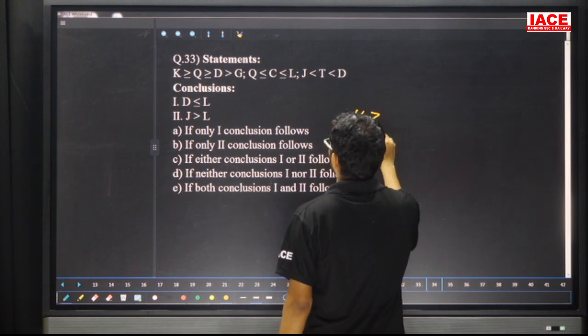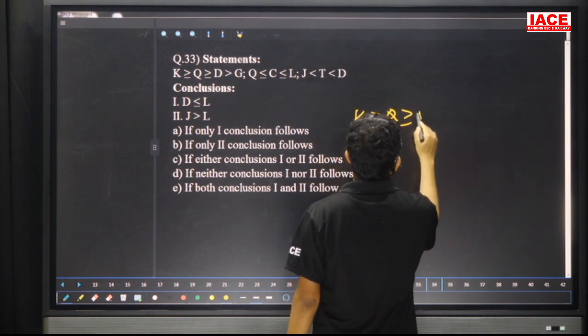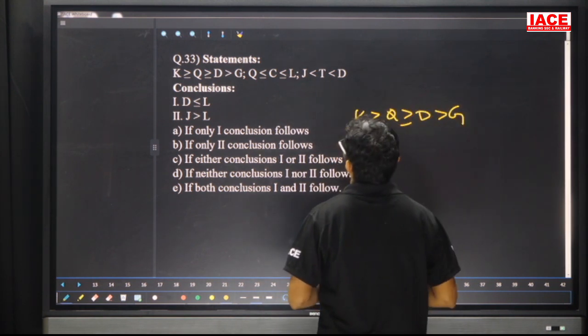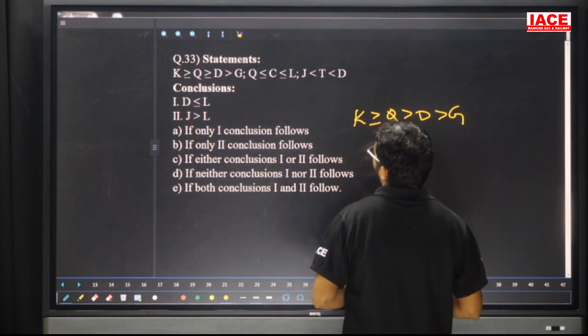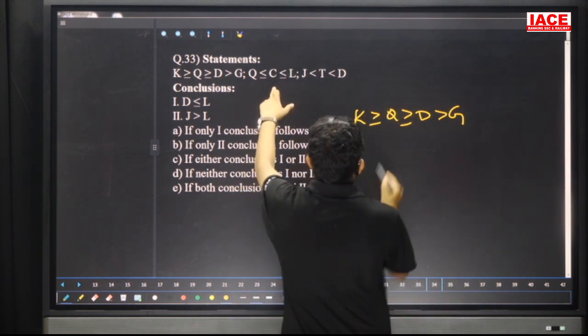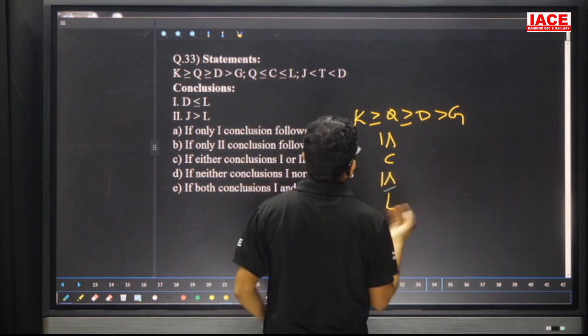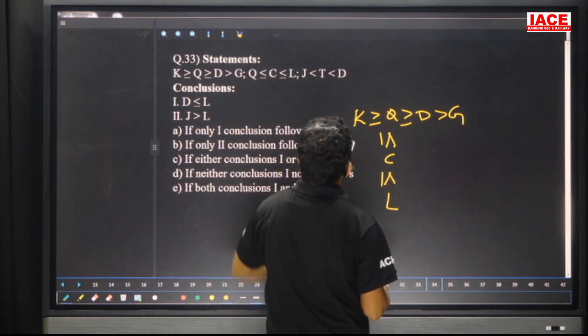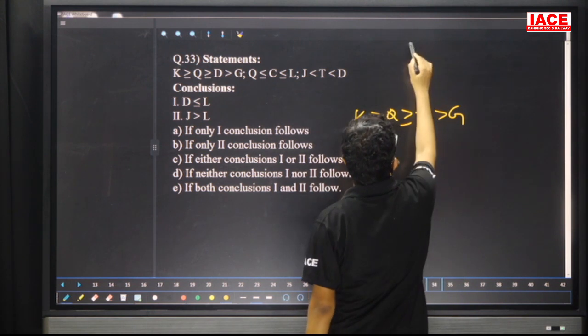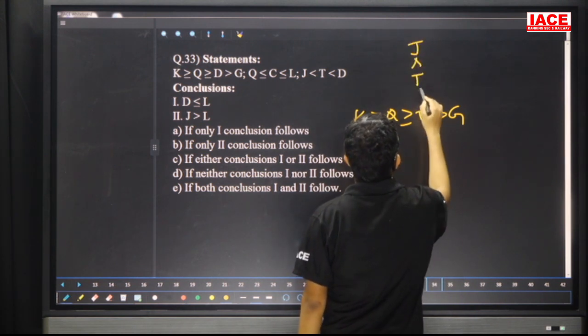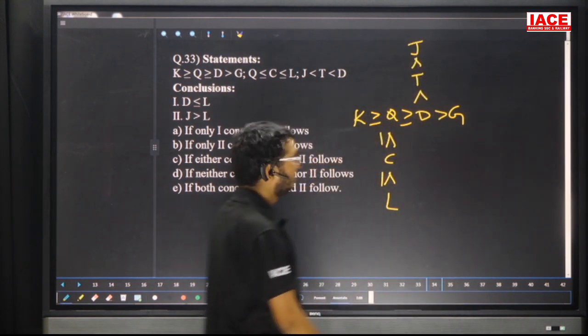33. Take the given statement. K is greater than or equal to Q greater than or equal to D greater than G. Now common is what? Friends, again Q. Next one is what? Q less than or equal to C. Next one is what? Less than or equal to L. J less than T. Friends, again, J less than T, take care. T is less than D. Yes, leave it.